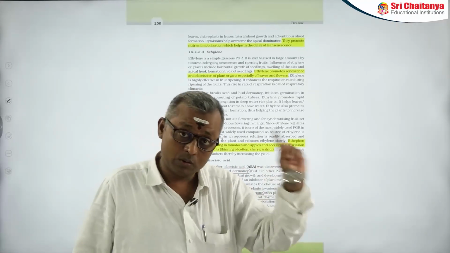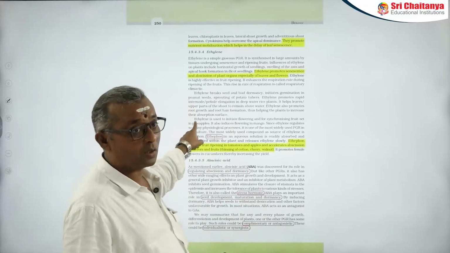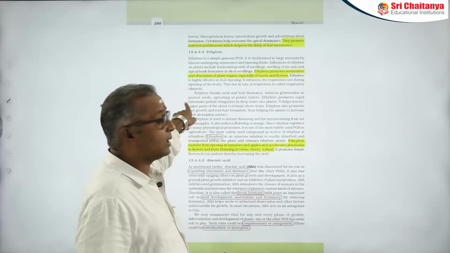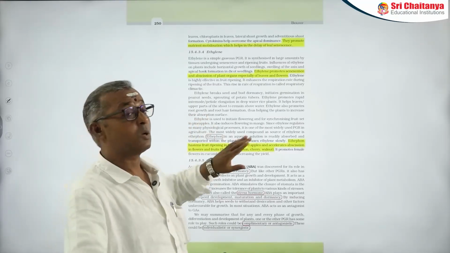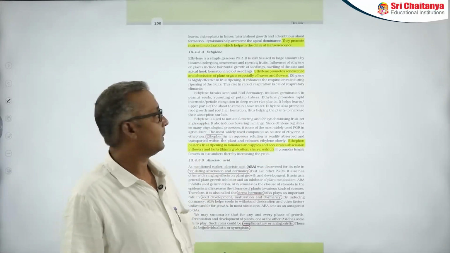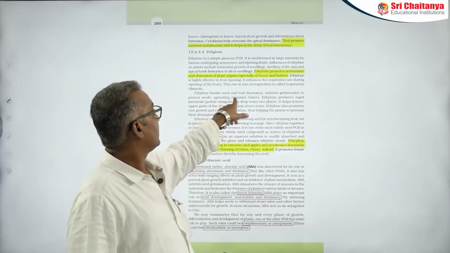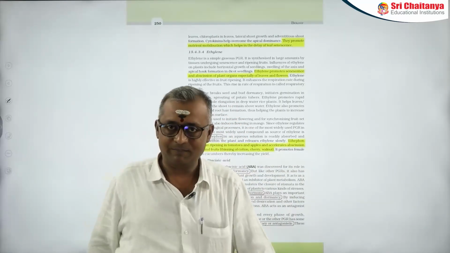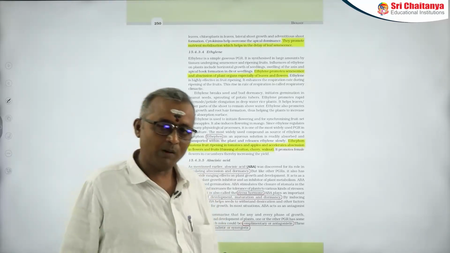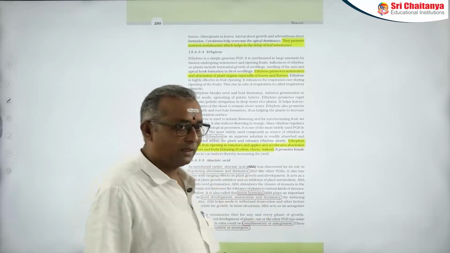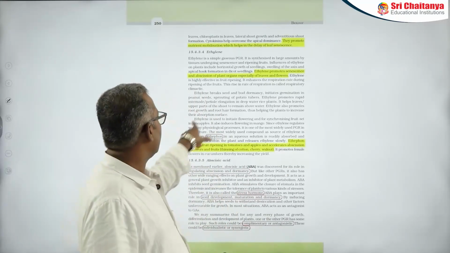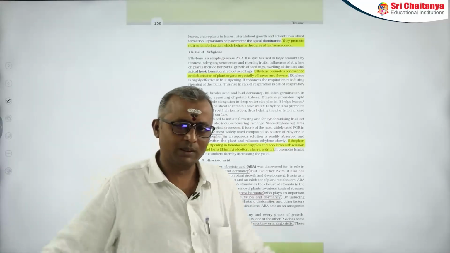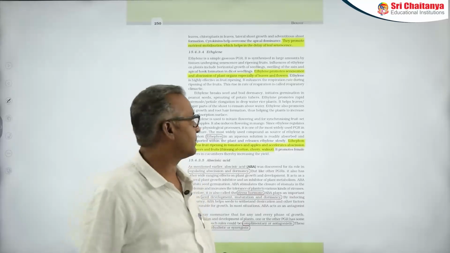Gibberellins can promote seed germination. Ethylene can also promote seed germination. But ethylene promotes seed germination in peanut seeds, not in every plant. In most cases, ethylene plays an important role in breaking seed and bud dormancy, but it is specifically playing a very important role in germination of peanut seeds. So, ethylene and gibberellin both have a role in the process of seed germination.